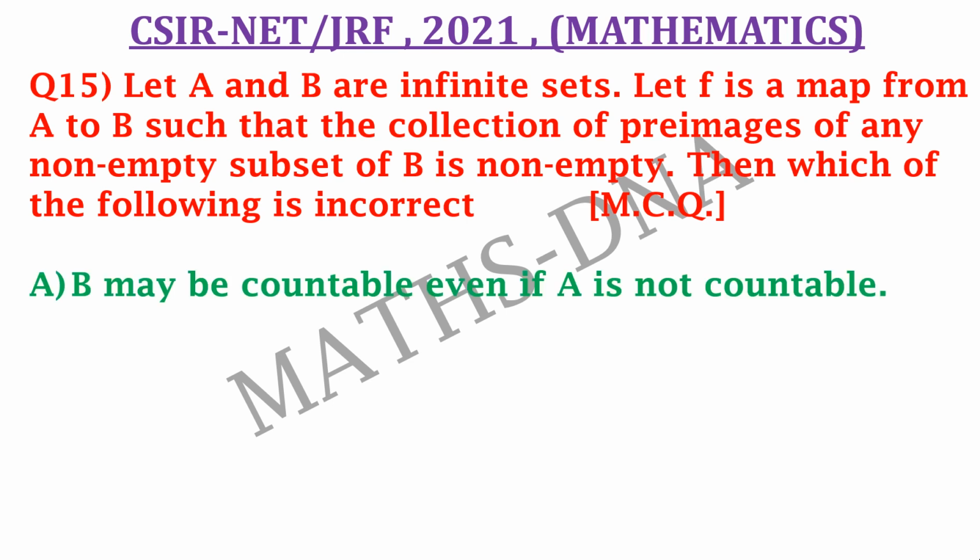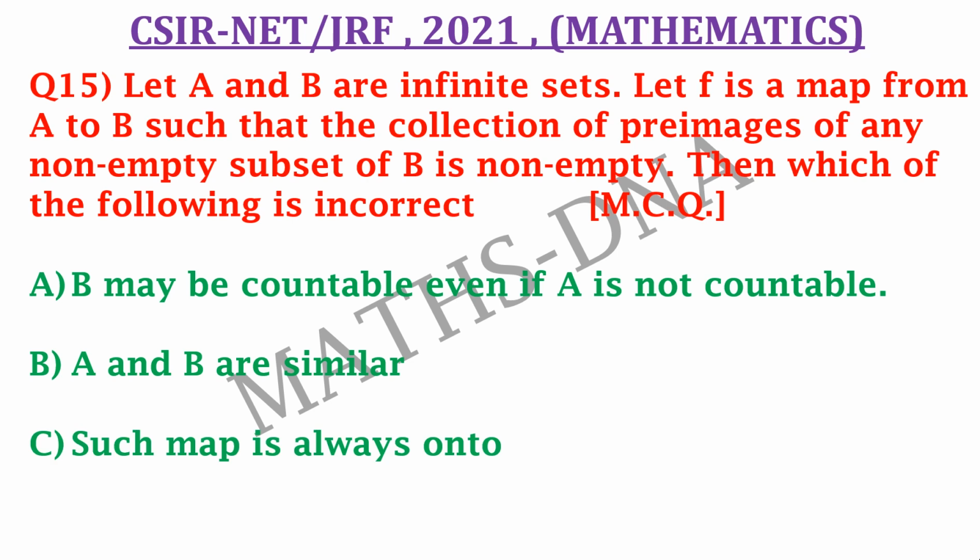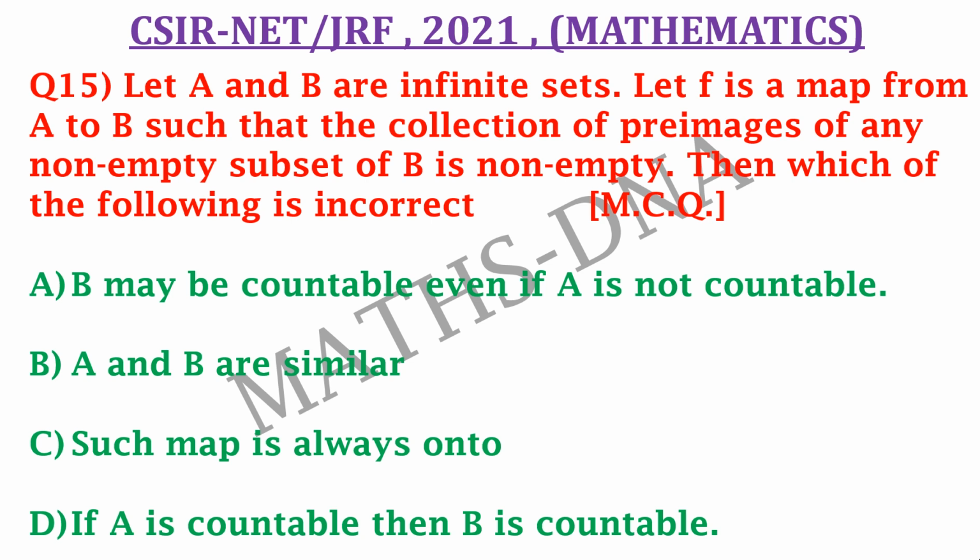The options are: Option A, B may be countable even if A is not countable. Option B, A and B are similar. Option C, such a map is always onto. And option D, if A is countable, then B is countable. Pause the video over here and first try this question by yourself.